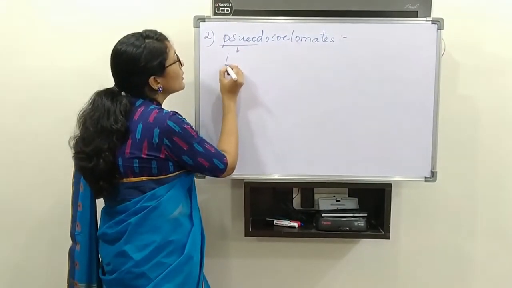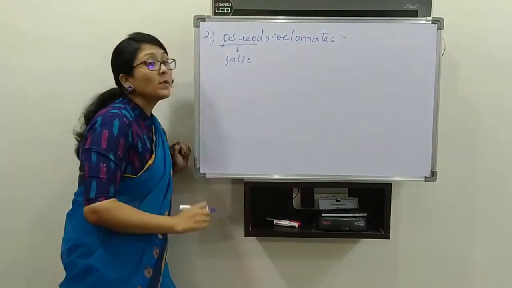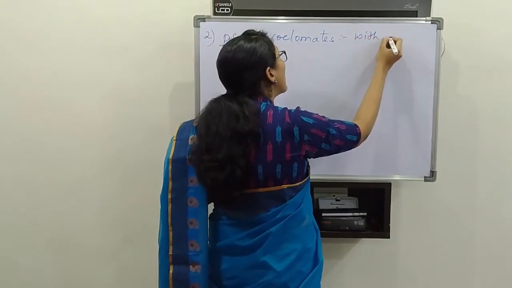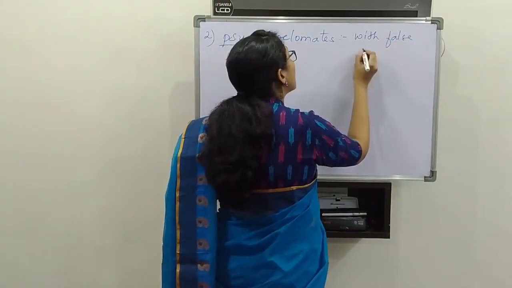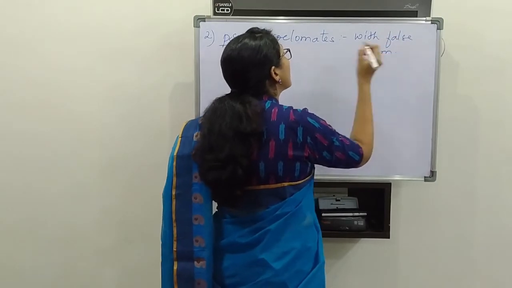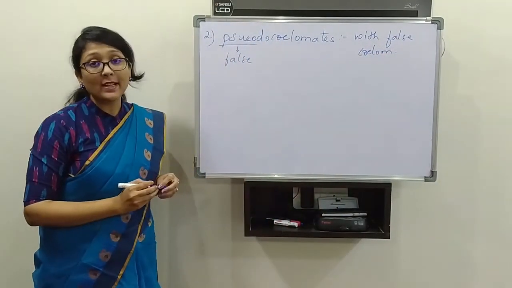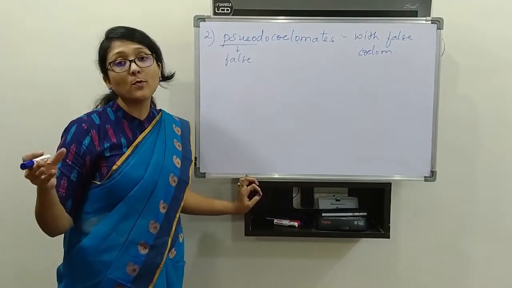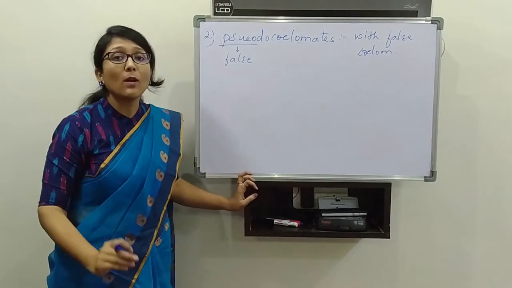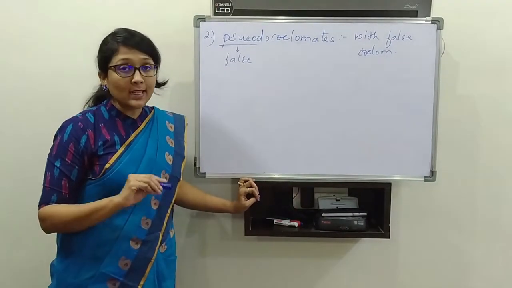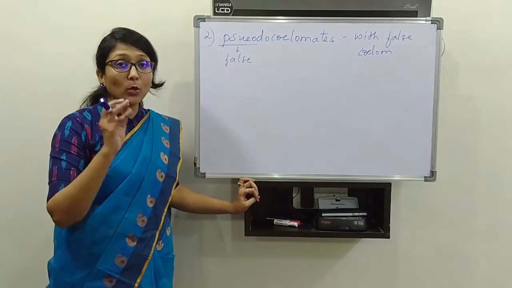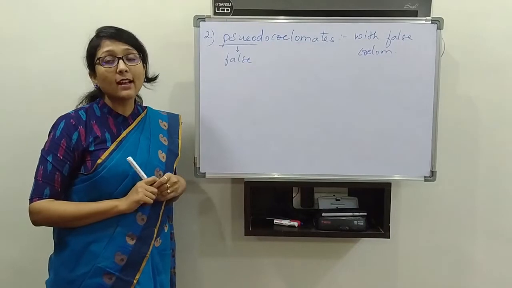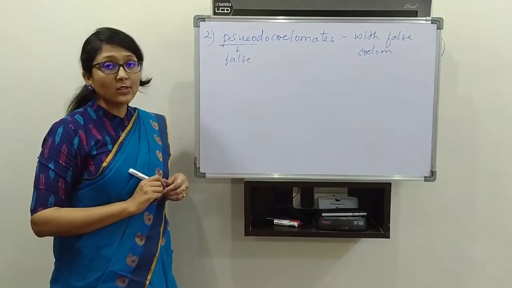Pseudo means what? False. So the organisms with false coelom are called pseudocoelomates. We have studied that body cavity or coelom is a true type of body cavity. True body cavity is only called coelom. When will we call it a true body cavity? If the body cavity is lined with a mesodermal layer, then only we can call it a true body cavity, and that is called coelom.